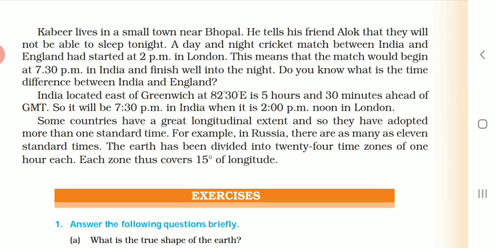The earth has been divided into 24 time zones. You know why? Because a day is of 24 hours, and the 360 degrees are crossed by the sun's rays in 24 hours. So when you divide 360 degrees by 24 hours, you will come to know that in one time zone there are 15 degrees, and therefore one time zone will be of 1 hour, consisting of 15 degrees each.